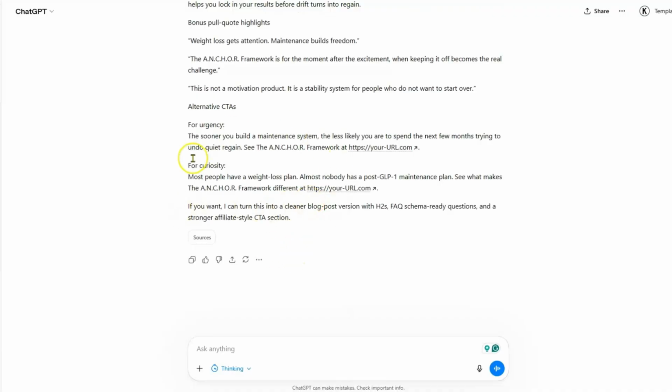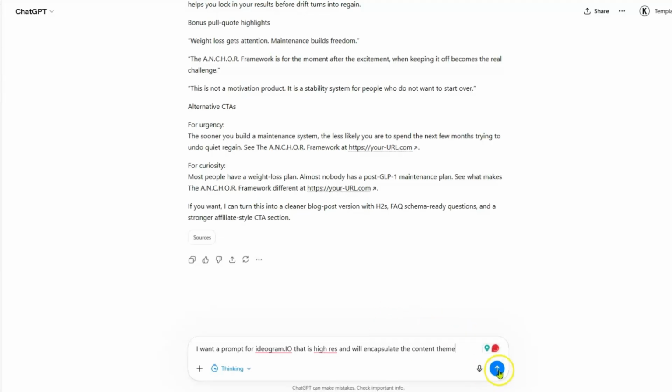So down here at the end, it says, if you want, I could turn this into a cleaner blog post version with H2s, FAQ schema ready for questions, and stronger. So we don't really want to do that. Okay. What I do want though is some kind of image, right? So I want a prompt for ideogram.io that is high res and will encapsulate the content.